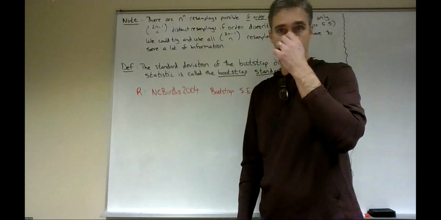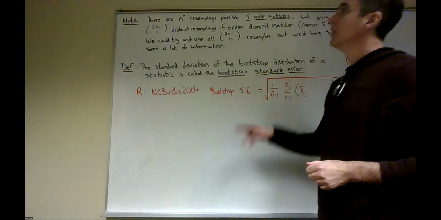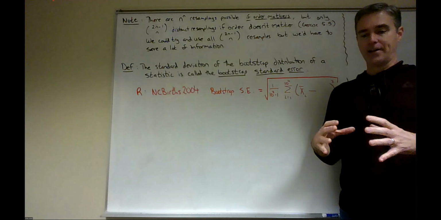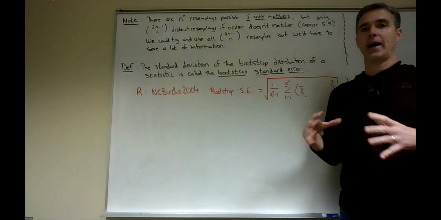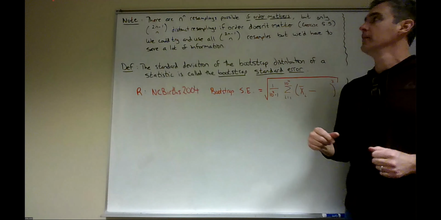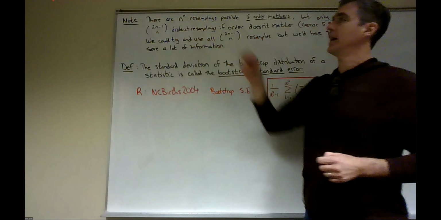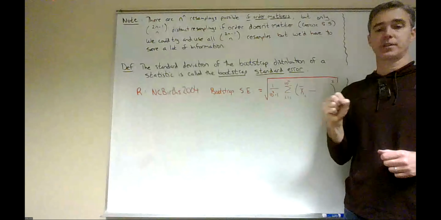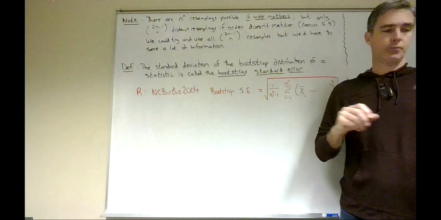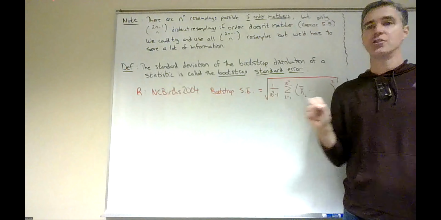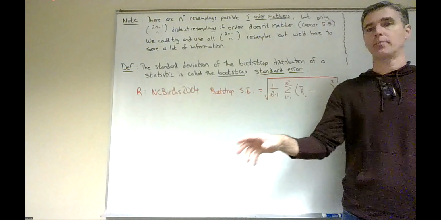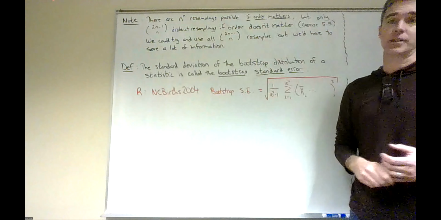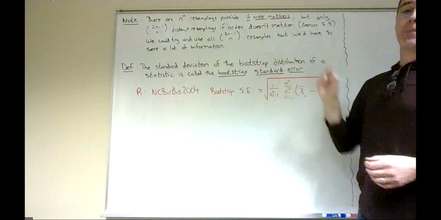Okay, and we're going to do a little bit of R at the end here. So if I'm resampling n objects from a pile of n with replacement, then there are n to the n possible resamplings. I have n choices for my first item, record it, put it back. I have n choices for my second item, record it, put it back, n times. So that's where n to the n resamplings come from. And that's if order matters.